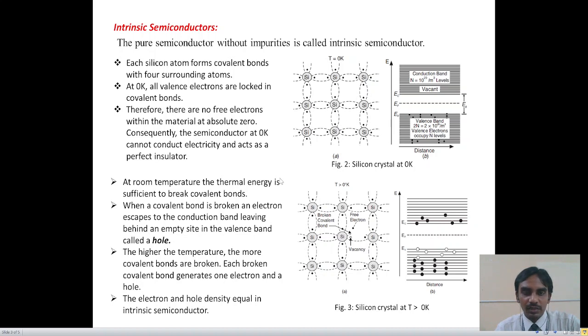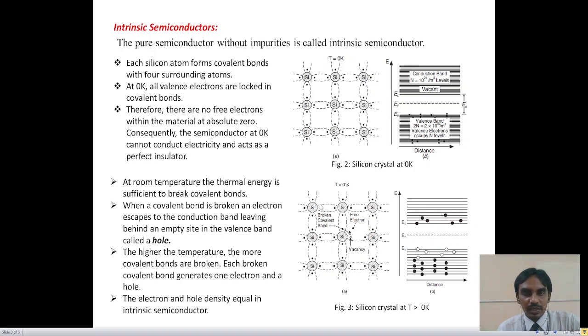At room temperature, the thermal energy is sufficient to break the covalent bond. When a covalent bond is broken, the bound electron becomes free, creating a vacancy in the valency band called a hole. The higher the temperature, the more covalent bonds are broken. Each broken covalent bond can generate one electron and a hole. In intrinsic semiconductors, at any temperature, the number of electrons in the conduction band is equal to the number of holes in the valency band. Here, the electron and hole densities are equal in an intrinsic semiconductor.